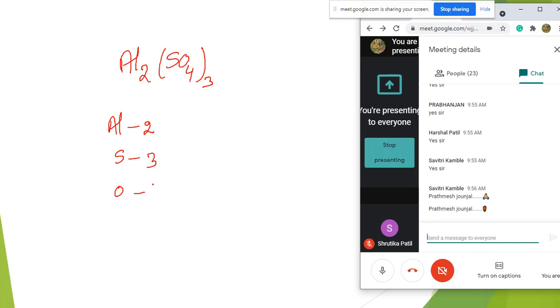Who is this Savitri Komble? What are you writing? Prathamesh Jonjal, what was it? Are you here, Savitri? Hello. Prathamesh, are you here? Either Prathamesh or Savitri, someone be here.